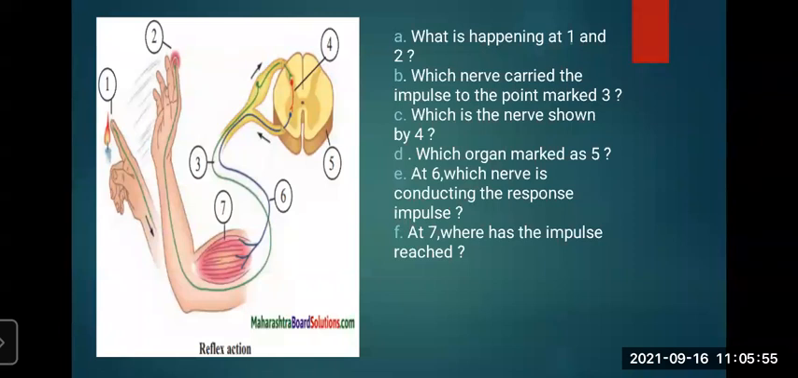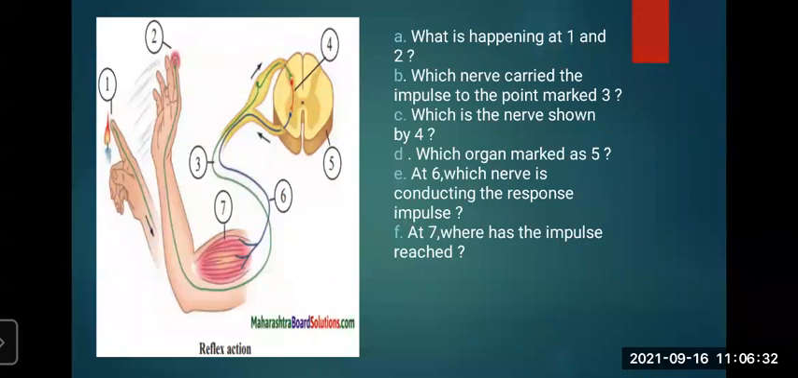And which is the nerve shown by figure 4? So these are the motor neurons. See, motor neurons conduct impulses from the brain or spinal cord to effector organs like muscles. It sends the message again. And which is the organ marked as 5? This organ is nothing but the central nervous system. We know what is there in the central nervous system: it consists of the brain and spinal cord. From the brain, some nerves originate that are cranial nerves, and from the spinal cord, some nerves originate called spinal nerves, right?